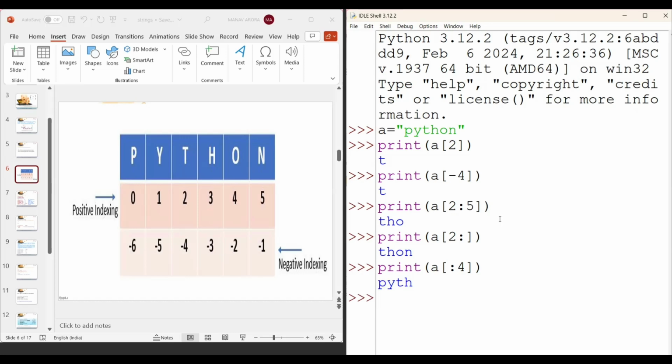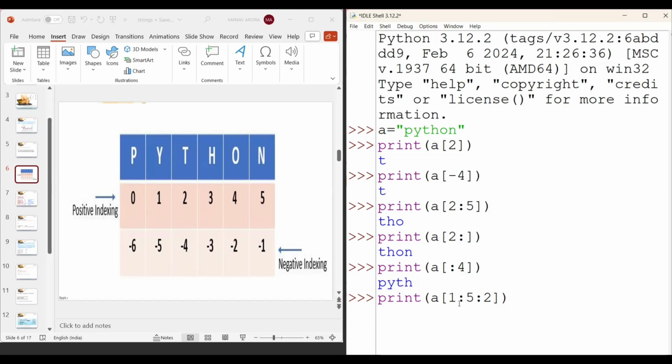So this is how we can use the string slicing method. In the same way, you can use negative indexing also. Now the next point: suppose I write A with 1:5:2. What is this third value? This is my starting value, this is my ending value, and the last one is my step value, meaning how many steps I want to jump.